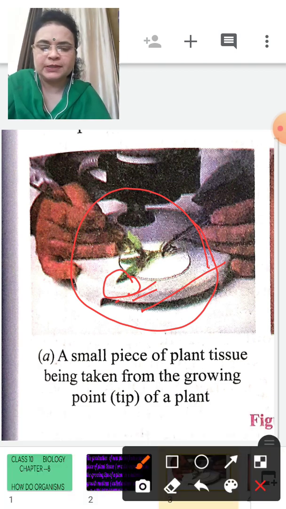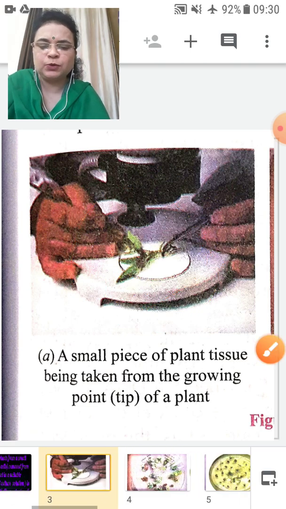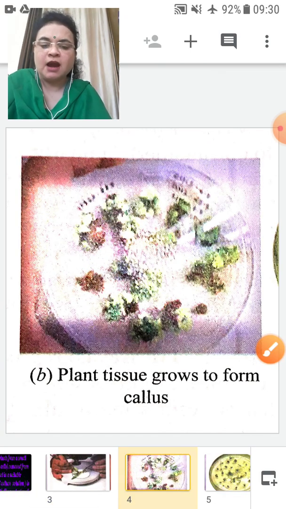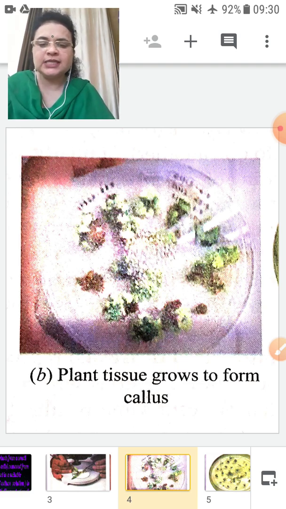And then what happens next? Here you can see, these plant tissues are put into a type of solution, a type of medium.